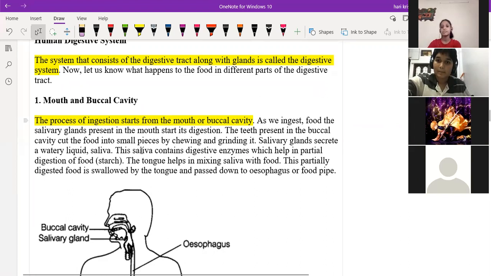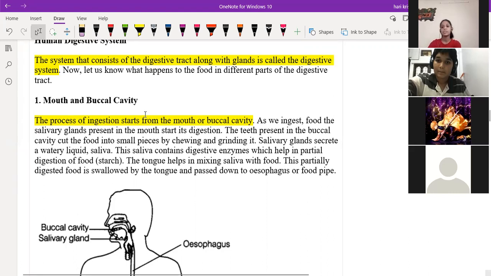So the ingestion of the food takes place in the mouth, and the digestion also starts from the mouth itself, right? It contains the teeth along with the tongue, which help in chewing, grinding, and proper mixing of saliva with the food.